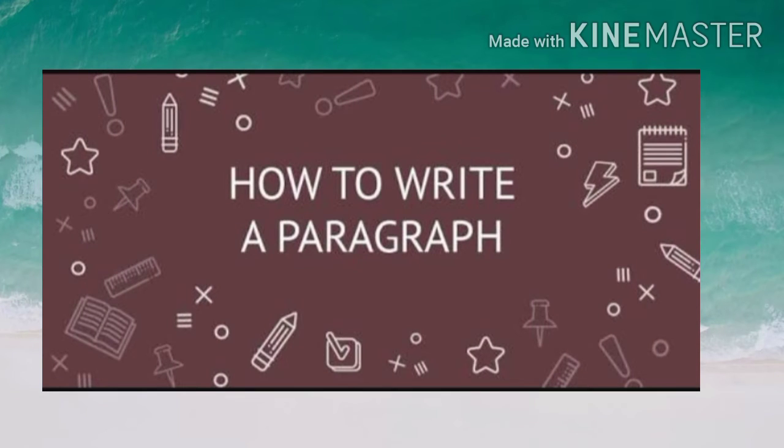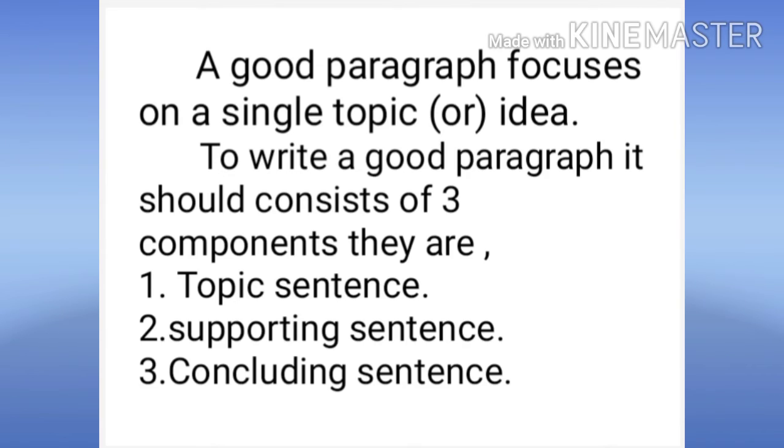Now let's see how to write a paragraph. A good paragraph focuses on a single topic or idea. To write a good paragraph, it should consist of 3 components. They are topic sentence, supporting sentence and a concluding sentence. So children, when you are writing a paragraph, you should have an idea on a single topic. And while starting a paragraph, you should first write a topic sentence either in the first line of a paragraph or in the second line of the paragraph.